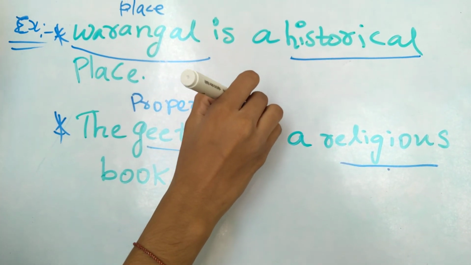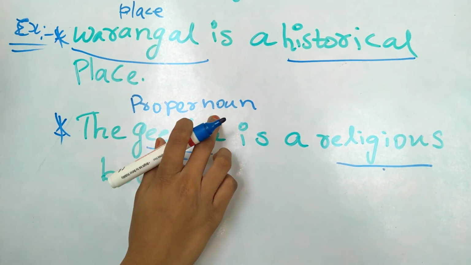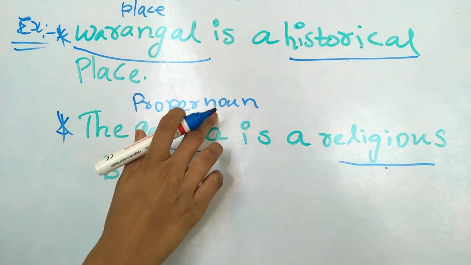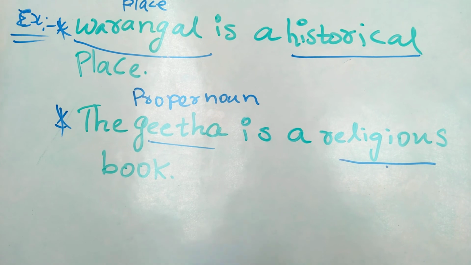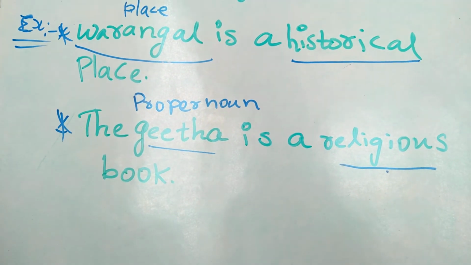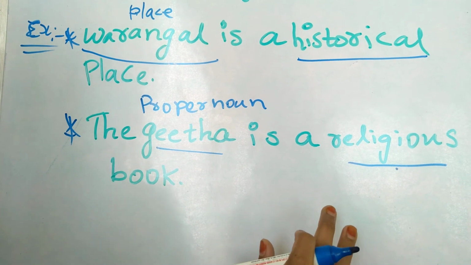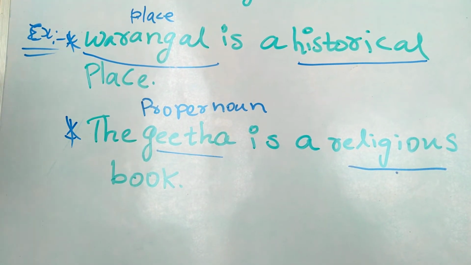I'll post about proper nouns, common nouns, and some different types of nouns in our next video. In that video you can understand the types of nouns and more about parts of speech. What is a proper noun?